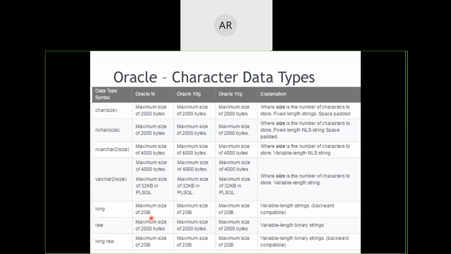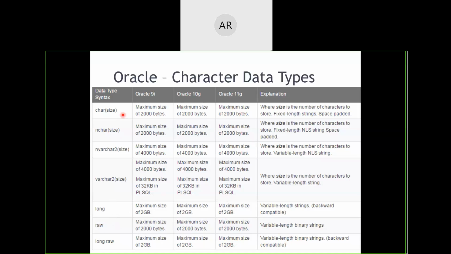Do remember, long will have 2 GB of data, and raw will have 2 KB of data, in binary strings, not characters. Now, long raw is a mixture of long and raw, so we can store variable length binary strings up to a size of 2 GB. Clear? So these are the character data types.